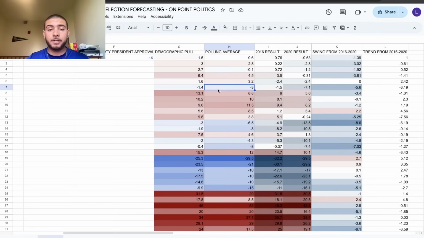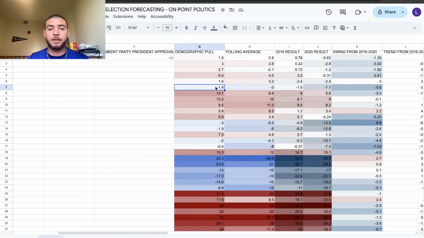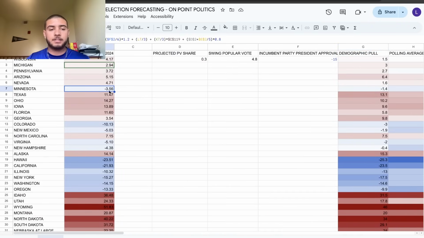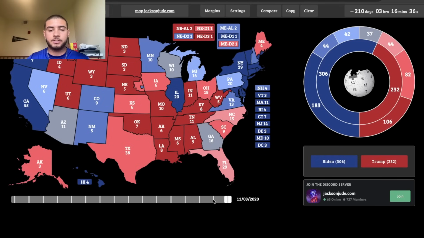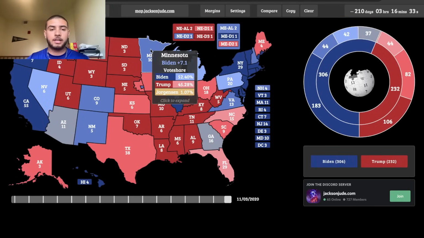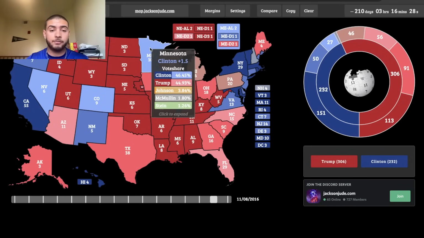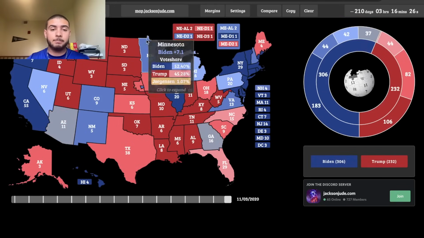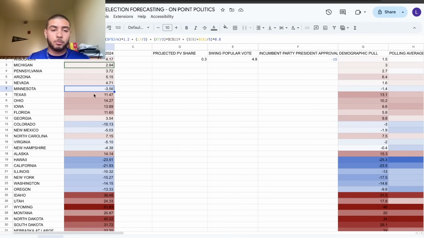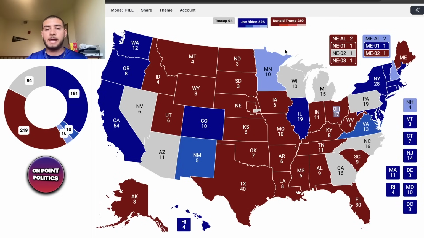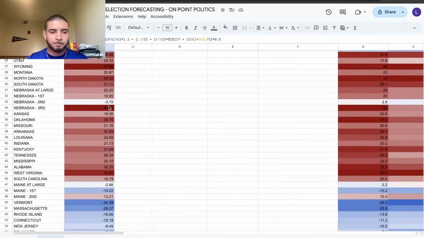And the polling average has Biden up by 3. The demographic pool has Biden up by 1.4. And so because of that, he's up in the state by 3.5 points. You could see the state massively swung to the left between election cycles. However, third-party candidates could have been affecting this result. And really, it may not be that far off, but we'll kind of wait and see on election day. And right now, the model has Biden up by 3.6 percentage points approximately, and that puts him in the lean category in Minnesota.